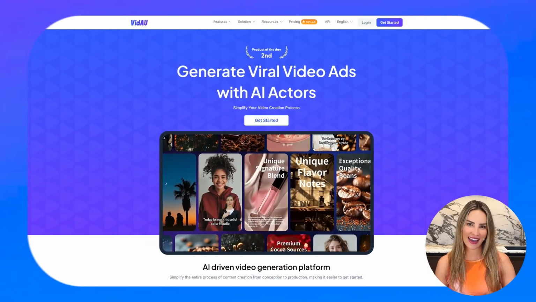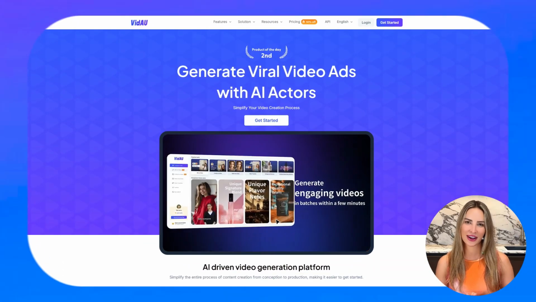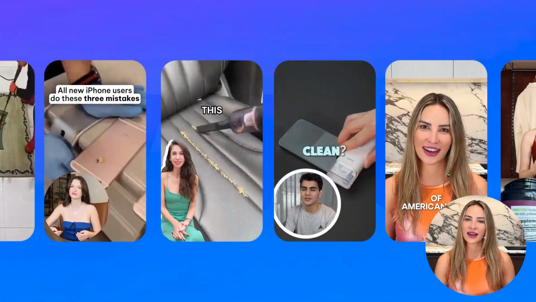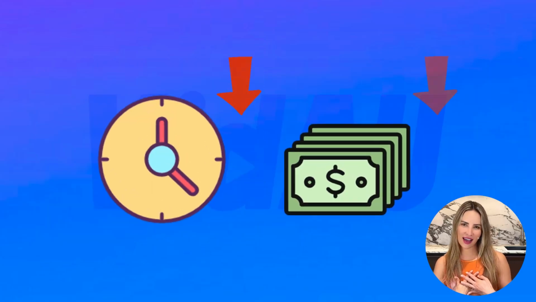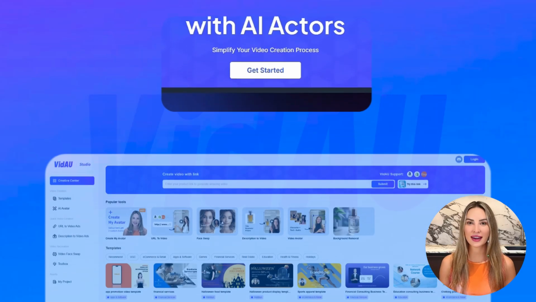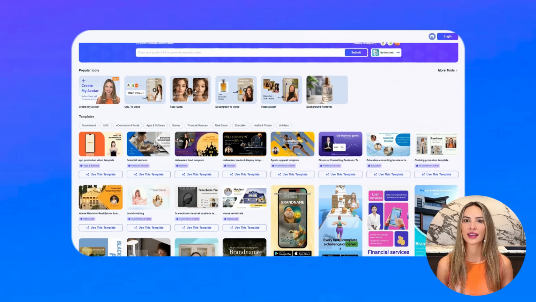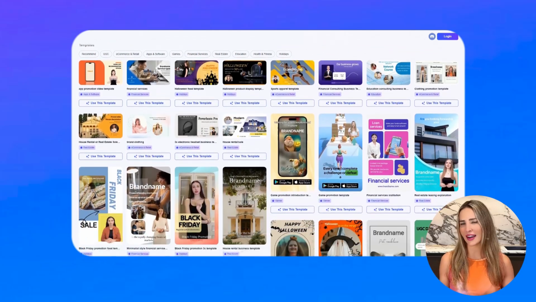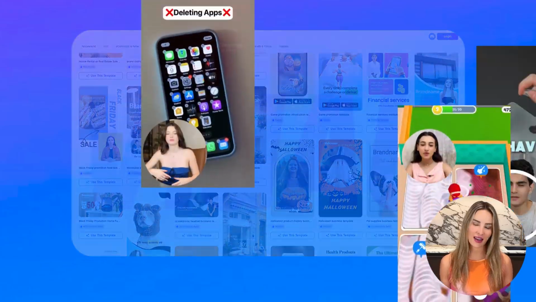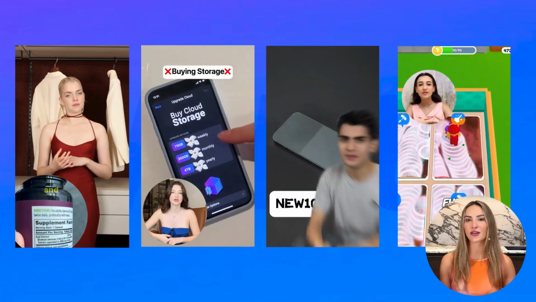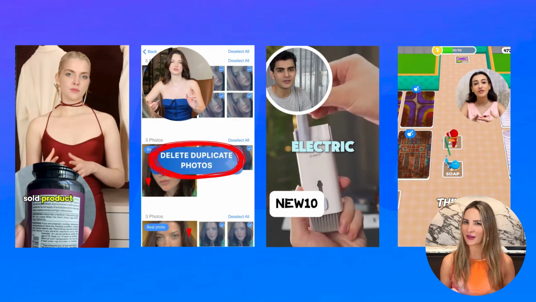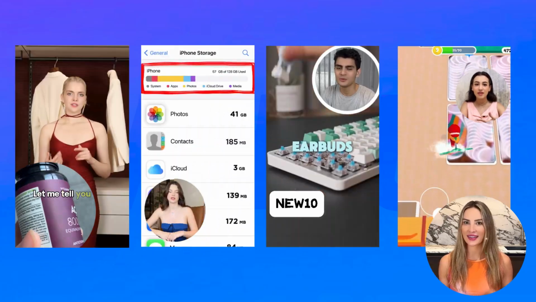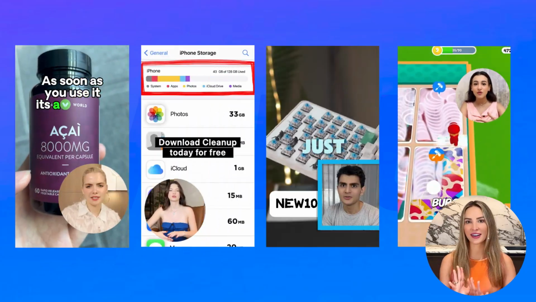With VidAU AI, anyone can bypass traditional video production hurdles and easily generate customizable, unlimited, high-quality UGC-style video ads in less time and at a lower cost, offering a comprehensive set of tools for creating authentic-looking UGC-style ads for affiliate marketing, e-commerce, and more. Whether e-commerce, software app, educational, financial services, or games, VidAU AI is your creative powerhouse for creating UGC-inspired ads that resonate with your audience and drive real results.